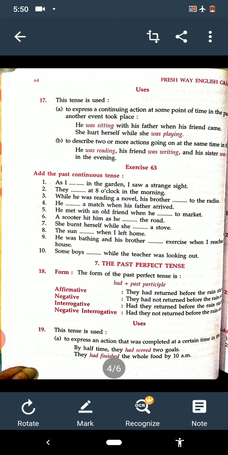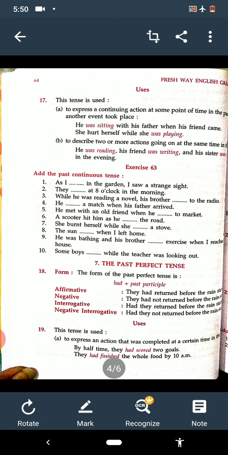While he was reading a novel, his brother was listening to the radio. He was playing a match when his father arrived. He met with an old friend when he was going to market. A scooter him as he was crossing the road.